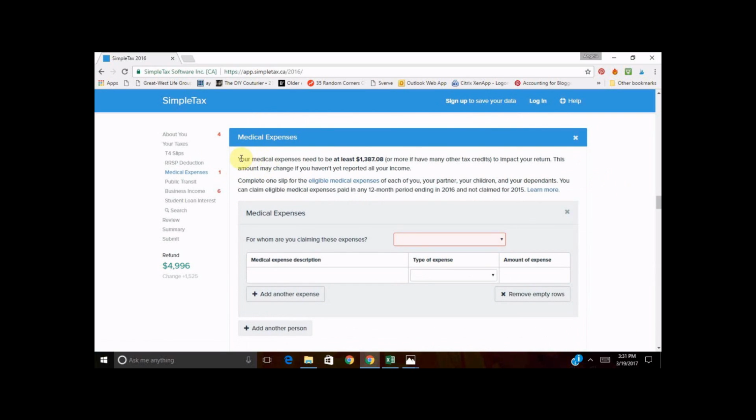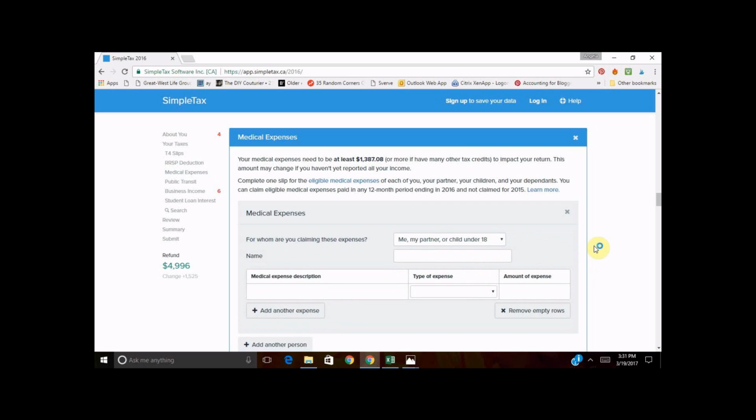And this is really important. What this will do is update as you enter in your tax information. So if you aren't sure if you have sufficient medical expenses to claim on your return, I would recommend adding in this form, entering in your T4 information, and then it's going to tell you what they need to be in order to impact your return. So Sally needs to have almost $1,400 worth of medical expenses in order to be able to receive any sort of tax benefit. So if we put $500 in here,